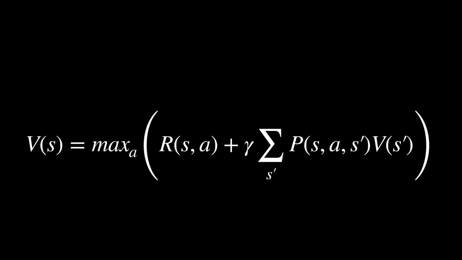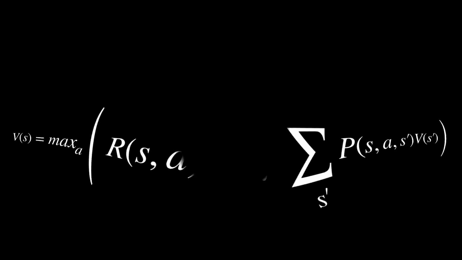So, just a quick note to all the non-mathies to help you understand what's going on here. That fancy Greek E-looking character we just added is called sigma, and it's a summation operator. That means we're going to loop over all the S primes our optimal action could possibly lead us to, look up the value for each state, and multiply it by the probability of ending up there. Then we add them all up. Then, when we're all done, we multiply the sum we got by our discount factor gamma, and finally we add the immediate reward we can expect from our action.